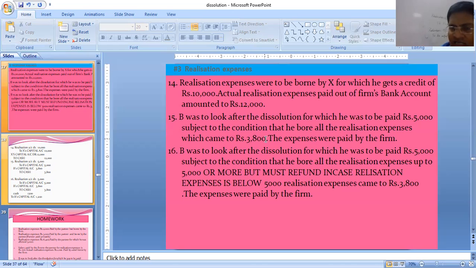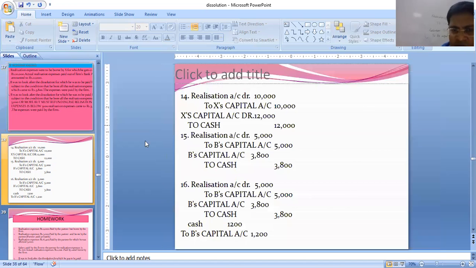But actual realization expenses came to 3,800. These expenses were paid by the firm, so again to cash. First entry for salary. Second, B has to bear it. So B's capital account debit 3,800 to cash 3,800.